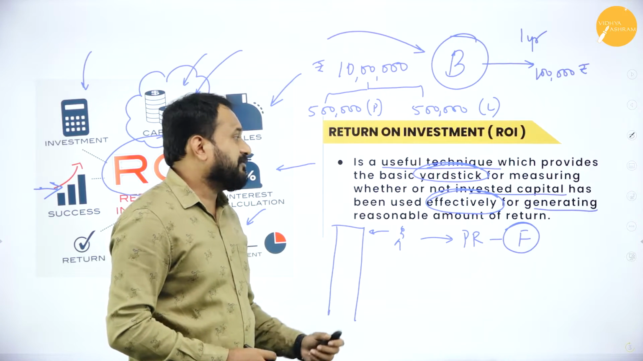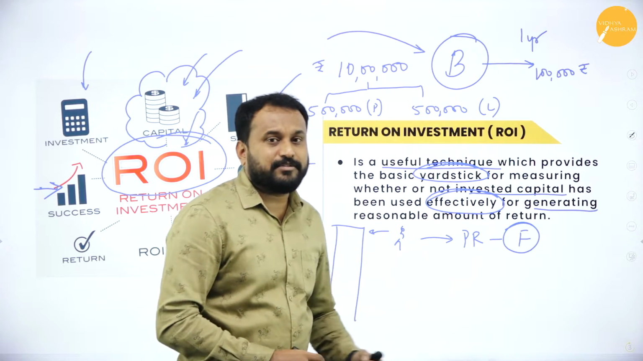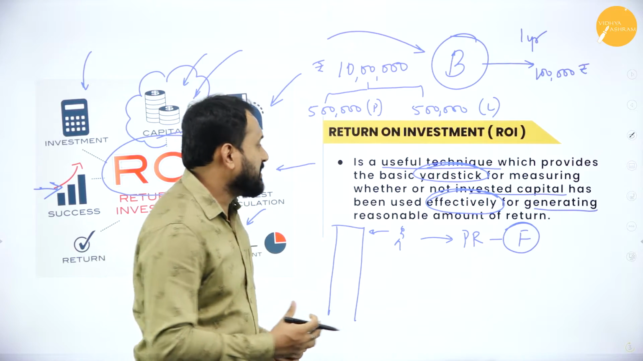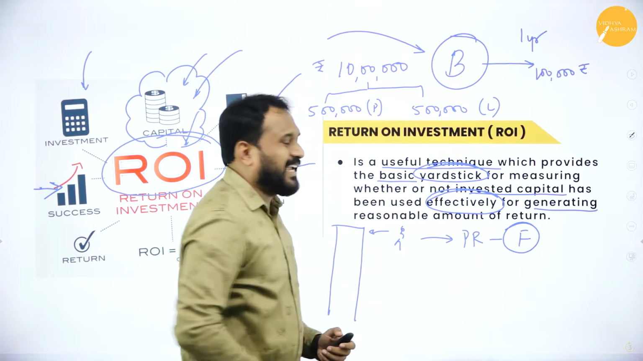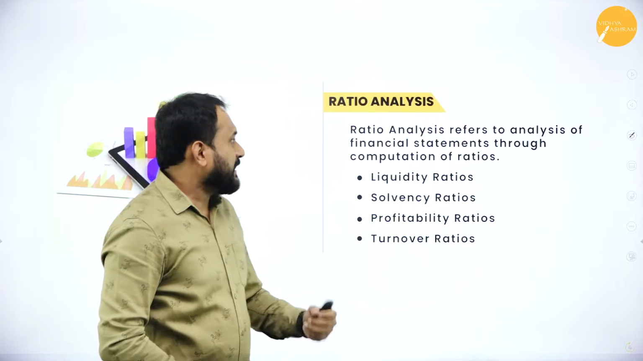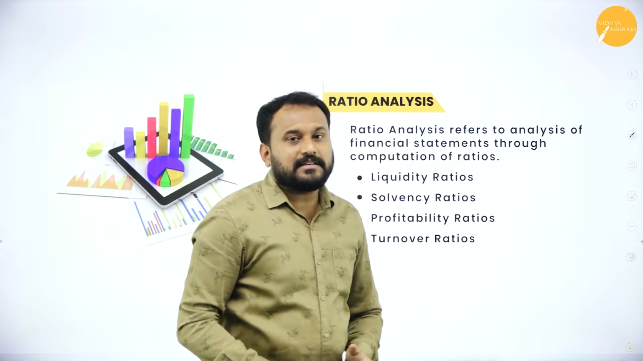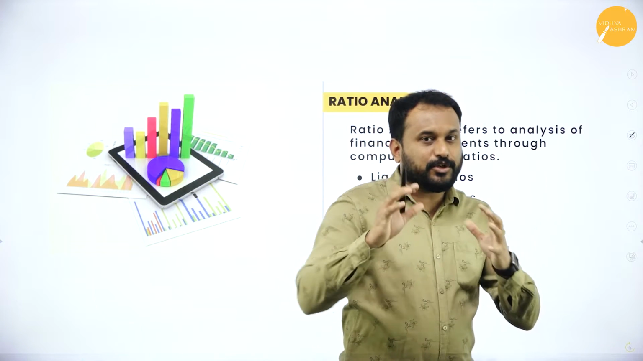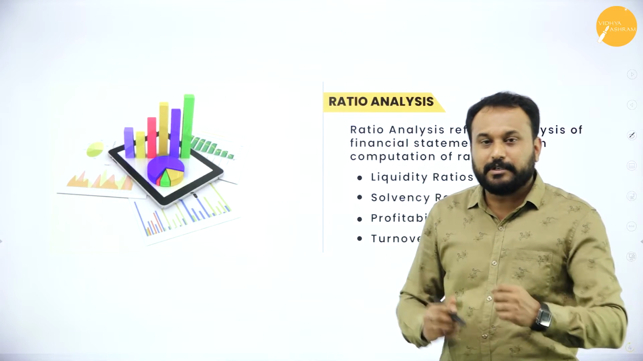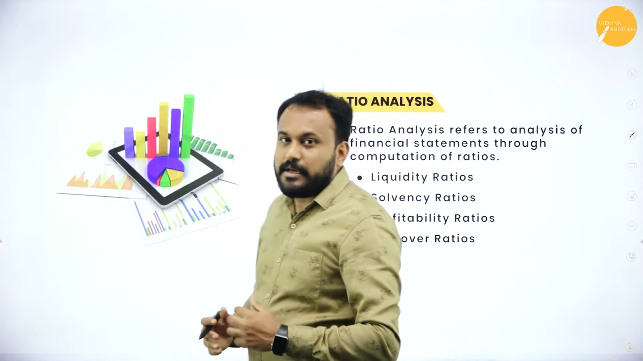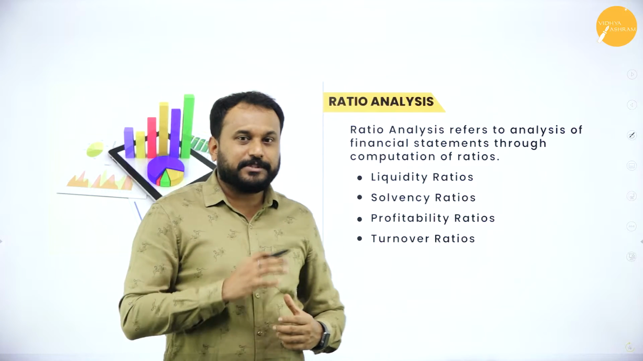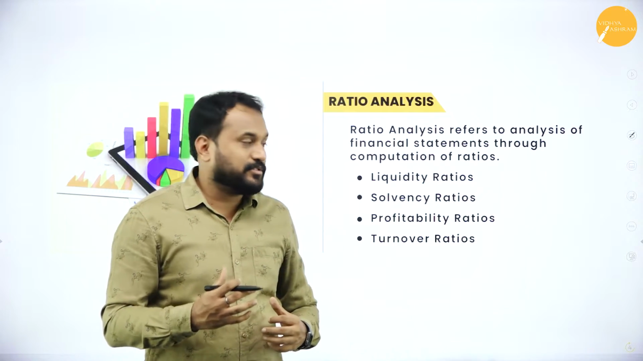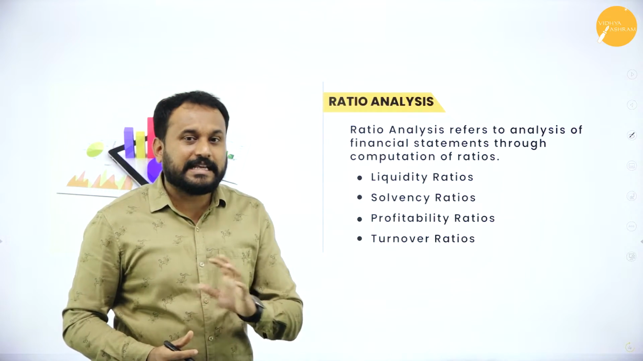It is a very beautiful example for the controlling system because it is a basic yardstick. The next one is ratio analysis. Now students, this is a new topic for you, so I want you to write down the key points which I'll tell you, and then you will understand what exactly it is.